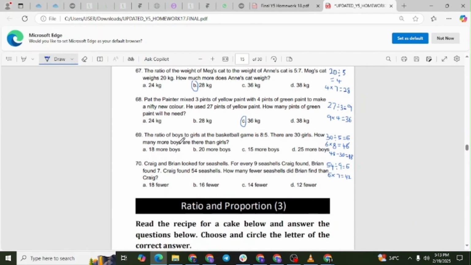Question 69. The ratio of boys to girls at the basketball game is 8 to 5. There are 30 girls. How many more boys are there than girls? The correct answer is option A, 18 more boys.